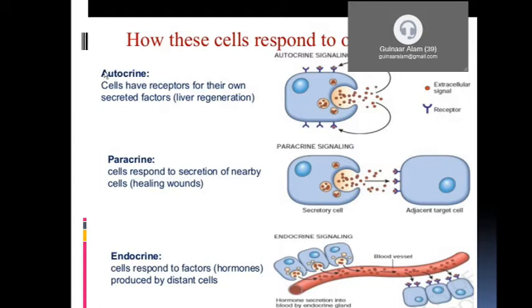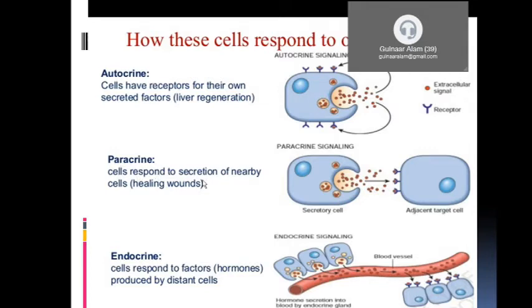Auto means itself. Examples are liver regeneration, and during intrauterine life, embryonic cells are also autocrine in fashion.